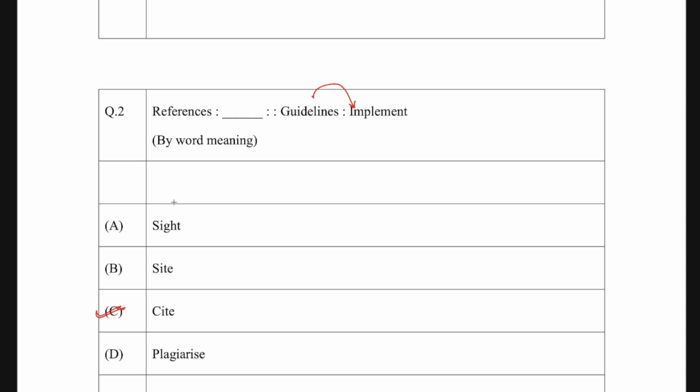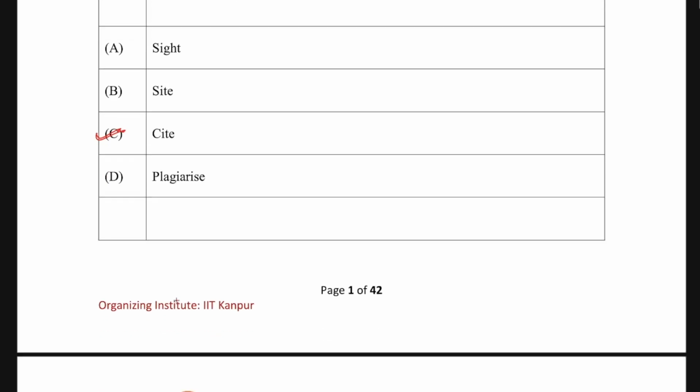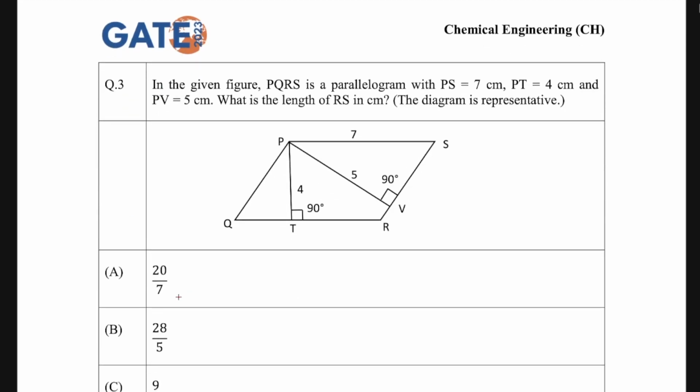The other words: site means it relates to a place, sight means visualizing something, and plagiarism means you just copy something from others. Citation is a legal way of telling somebody that this work has already been published. So I'm just taking the reference of that work and doing something extra with it. This is a very common thing which we do in our research papers. So that's why cite should be the correct option. All right, let's take the next question.